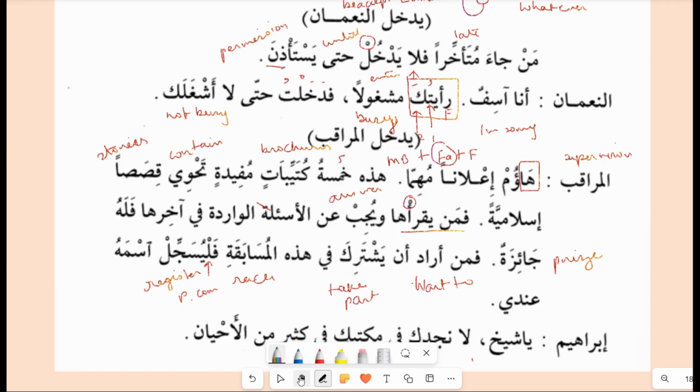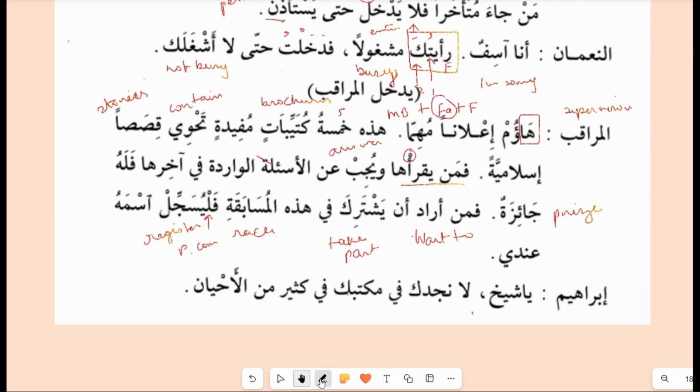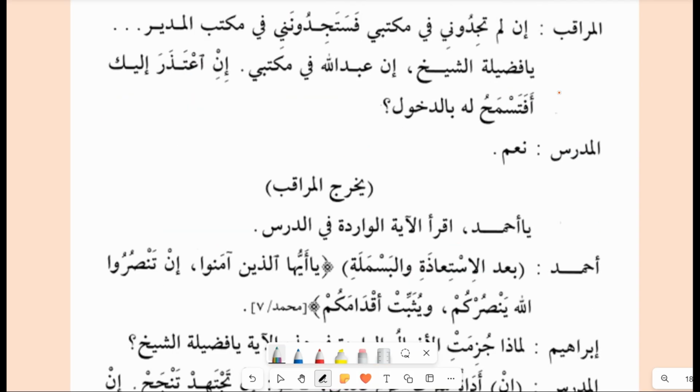So Ibrahim says, Ya Sheikh, la najiduka, I don't find you fi maktabatika, in your office, fi kathirin min al ahyan, many times, sometimes. I don't find you in your office. Now the Muraqib says, in lam tajiduni, if you don't find me.